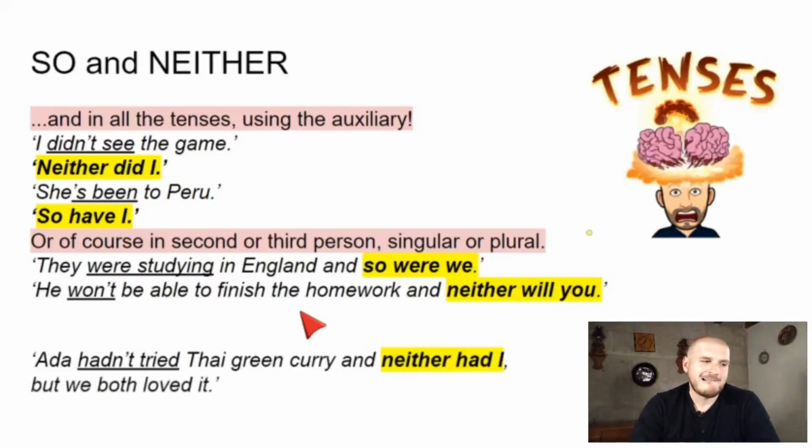Okay, so again, this is an extra complication because we're using the auxiliary depending on the tense. Kind of like in the first class when we did all of those activities with auxiliaries. So this is the more complicated form, okay? There are easier ways to say yo tampoco or yo también without using an auxiliary verb. But I want you to practice this because in a lot of writing, it's much better to use this form and people use it, so you need to know it.